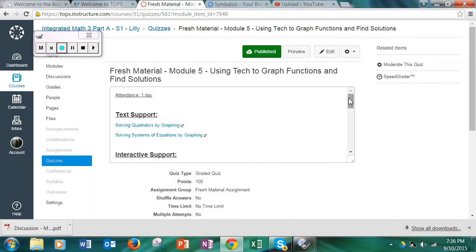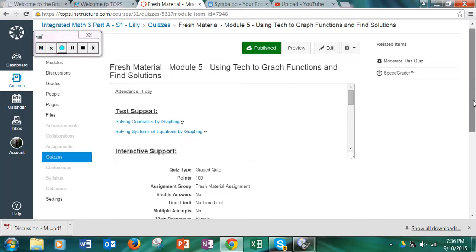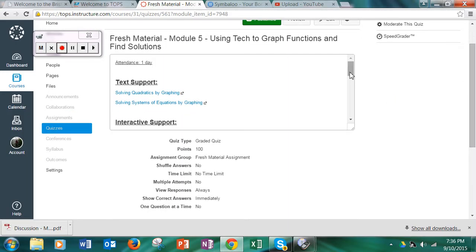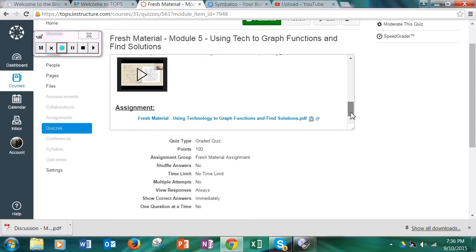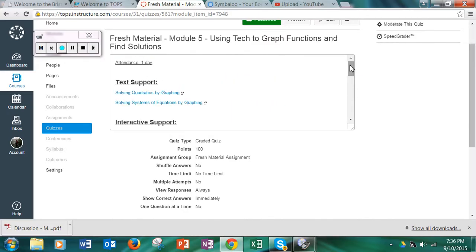This is only 5% of your grade, so it doesn't affect your grade a whole lot, which is on purpose because we don't want it to hurt you. But at the same time, some of you may not do it if we don't count it for anything, so we have to count it. The big thing with fresh material is getting exposure to some of the material before next week when it's an assignment that's a much higher percentage of your grade. So this gives you a chance to do some practice, ask questions, show your work, get feedback, and then next week when you see the material again, hopefully you've already had some exposure to it and it's a little bit easier.